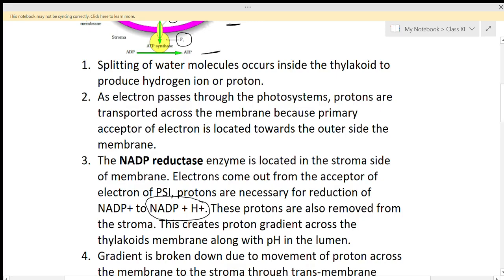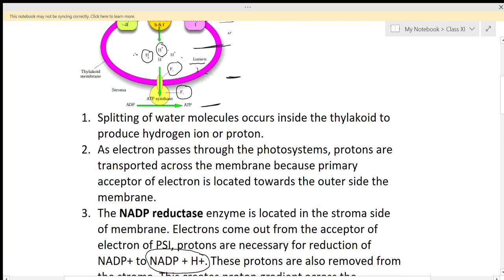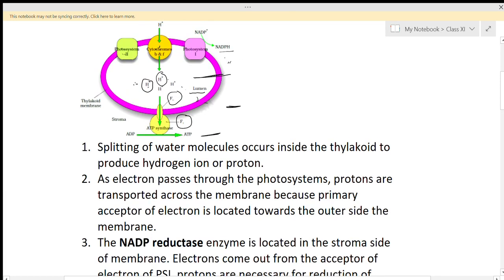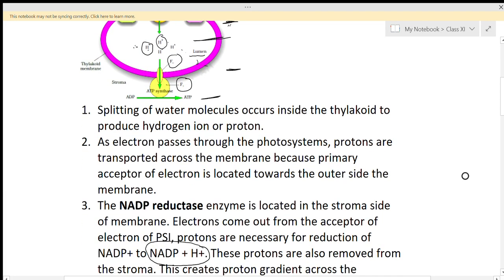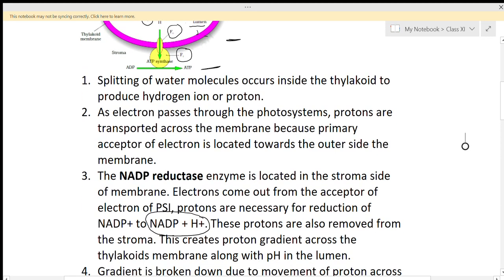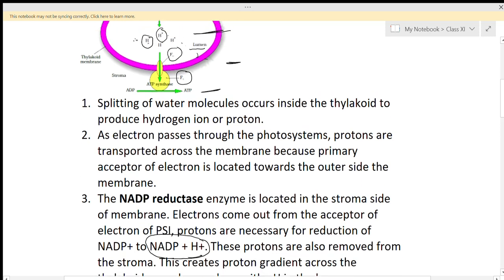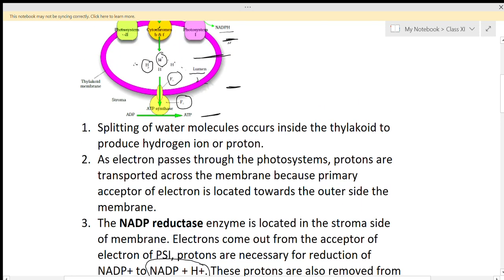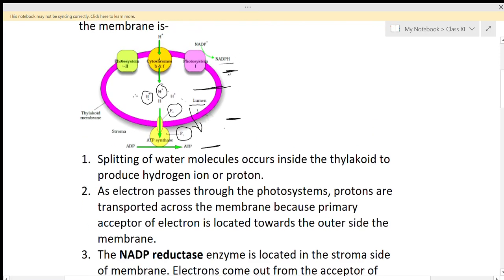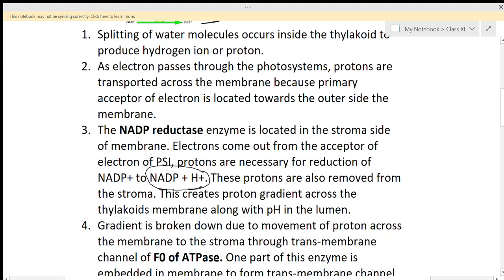So this NADP reductase enzyme is present on the stroma side of the membrane, in the stroma of the chloroplast. This enzyme is changing the NADP into NADPH. From where is this H plus coming? These protons are transmitted to the stroma region. So these protons are transferred to the NADP and it is changing into NADPH. So in the presence of NADP reductase enzyme, NADP is changing into NADPH.